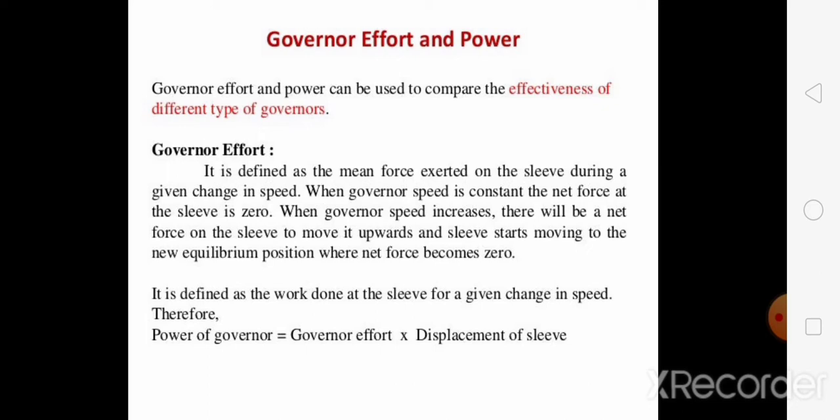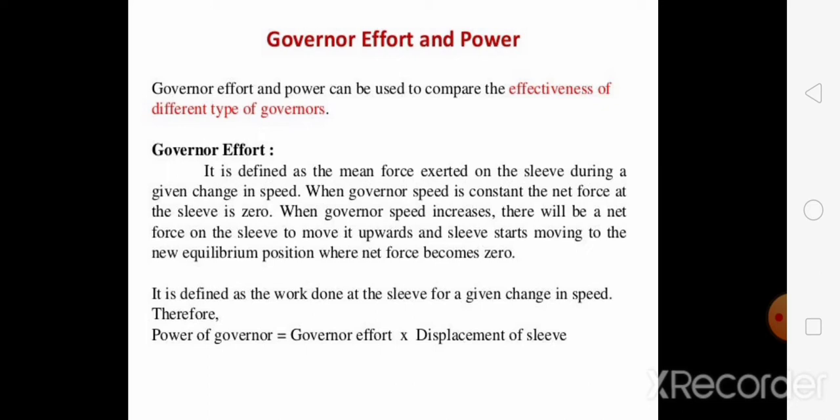This resistance varies from maximum to minimum, till the sleeves reach a new equilibrium position. It may gain a maximum or minimum value depending upon the new equilibrium position of the governor. So how can we define the effort of governor? It is equal to the resistive force experienced by the sleeve for its upward motion or downward motion.